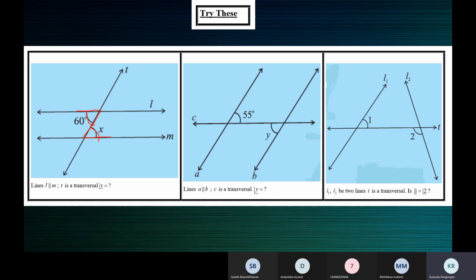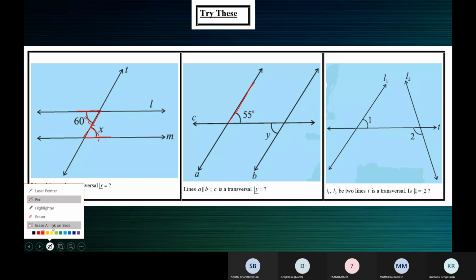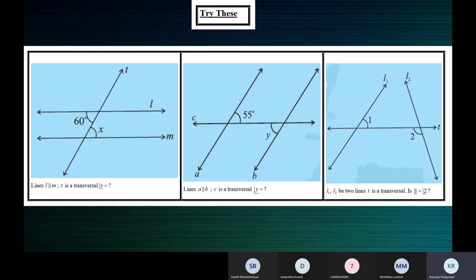What about Y? Ma'am, it is 55 degrees. It's given that A is parallel to B and C is the transversal. Angle Y is equal to what? So same thing, make out the Z. See the Z being formed? Okay, let me make it small. See here, see the Z. Parallel line, transversal. Sorry.